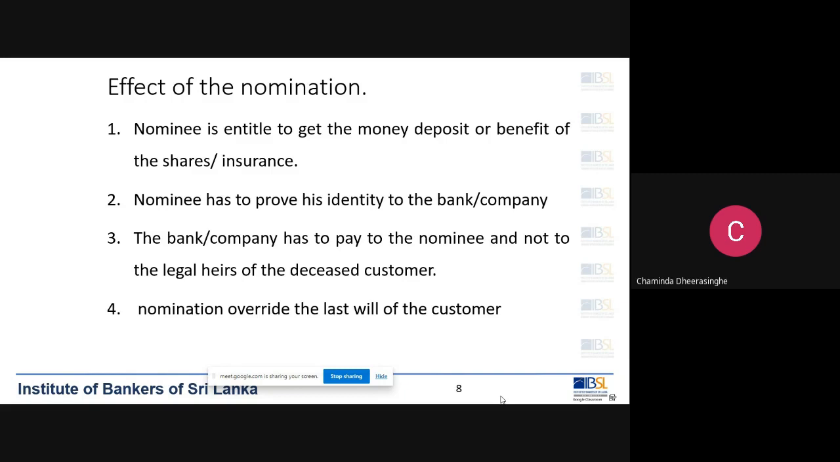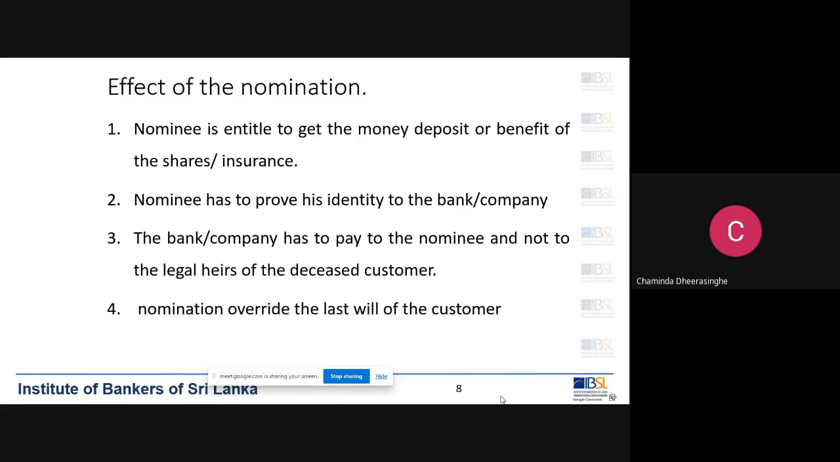We basically face this situation when a customer is deceased and legal heirs come and demand money. Legal heirs means wife and children, or if he is not married, parents. If the parents are dead, brothers and sisters can claim. So they are the legal heirs. So then, what is the situation? If there is no nomination, of course, then the legal heirs are entitled. If there is a nomination, legal heirs cannot claim because their right will be superseded by the nomination. Only the nominee can claim the money in a situation like that.